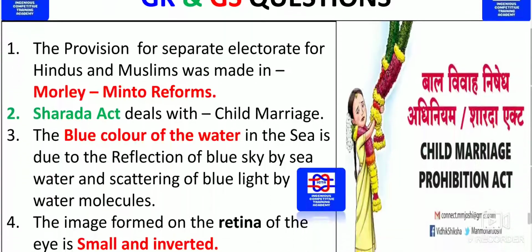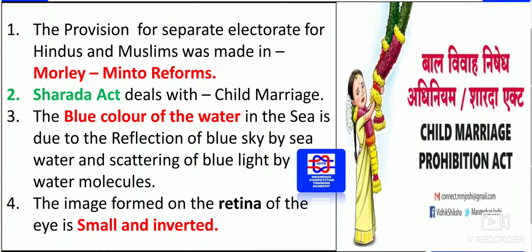Now we have the provision for separate electorates for Hindus and Muslims, made in the Morley-Minto reforms. In these reforms, the provision has been made for Hindus as well as Muslims. The separate electorate has been formulated.